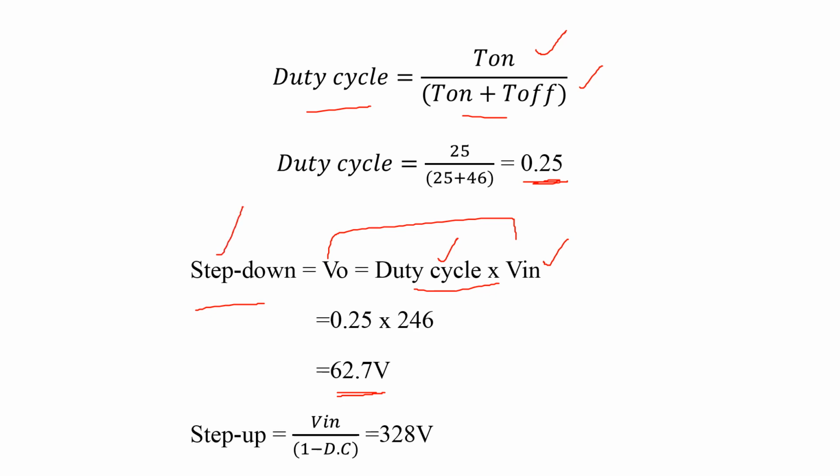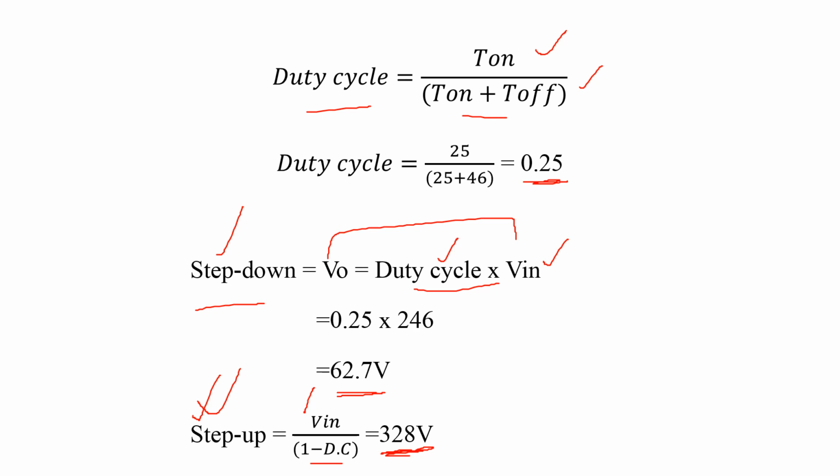Similarly, by considering a step up chopper, we know the relation between input and output, that is output is equal to V in by 1 minus duty cycle. By using this formula, we get an output voltage of 328, which is more than the given input voltage. This amount of voltage is possible if the given chopper is a step up chopper. So by using the input voltage, on time and off time, it is not possible to conclude the type of the chopper.